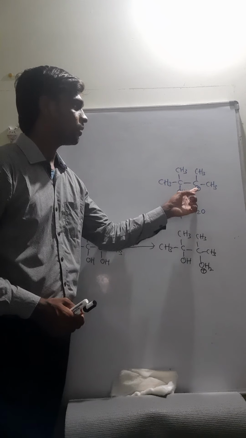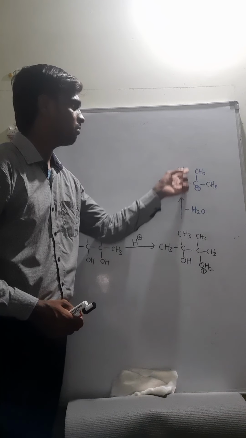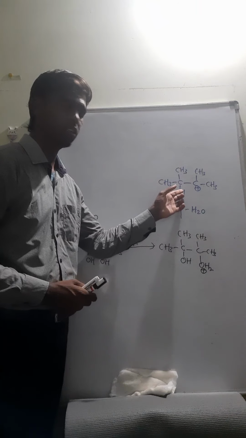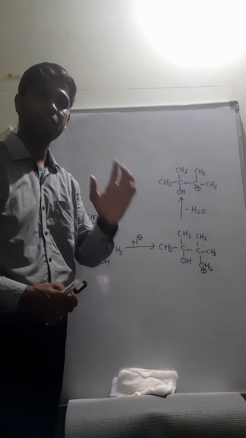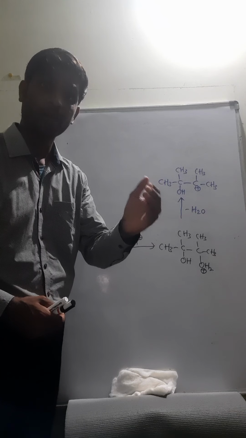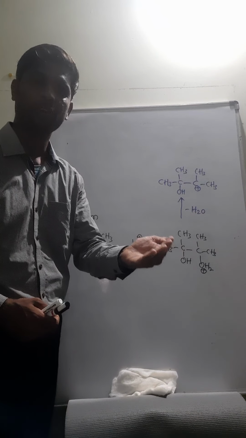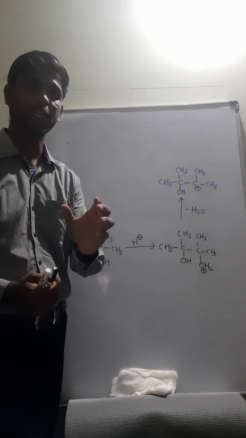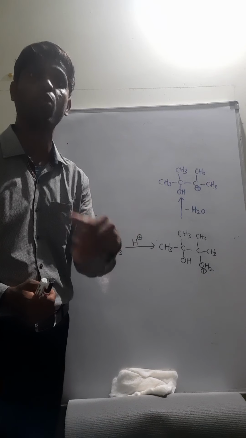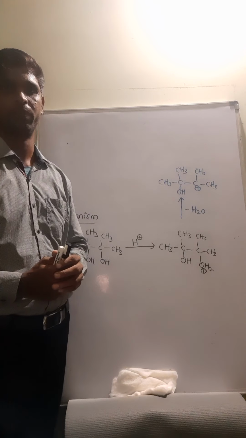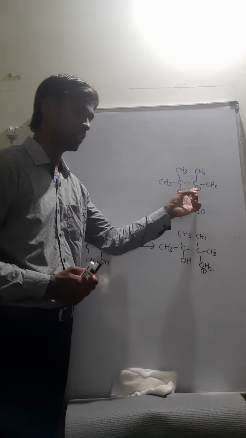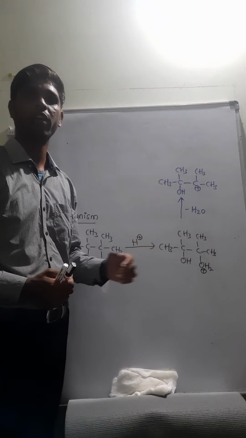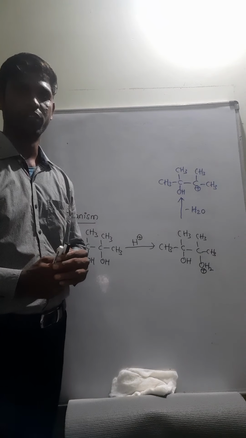Even though we have a tertiary carbocation, we shift the methyl group and get a secondary carbocation, but it is stabilized by the resonance effect. A carbocation stabilized by the resonance effect is more stable than one stabilized by the inductive effect. So even though we have a tertiary carbocation, methyl shift is possible.